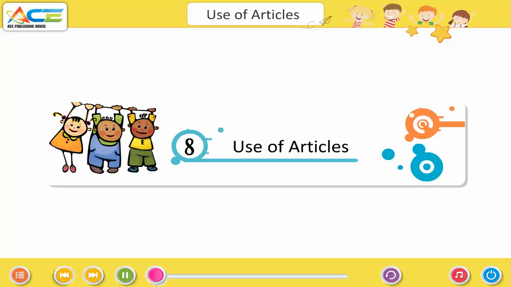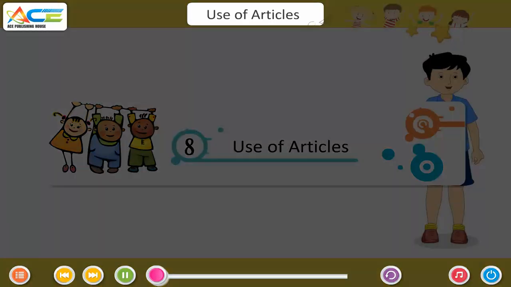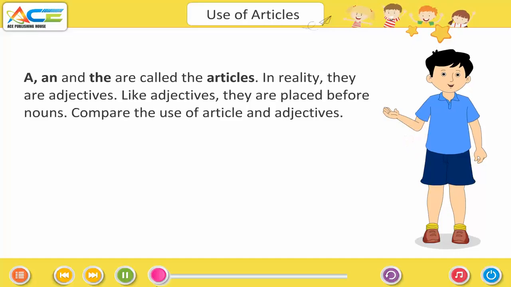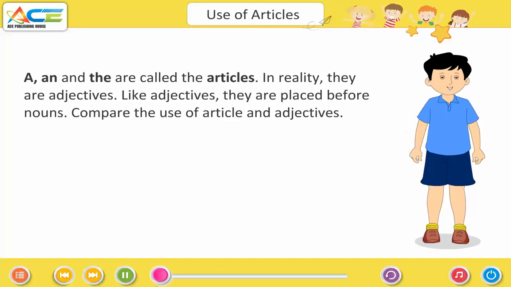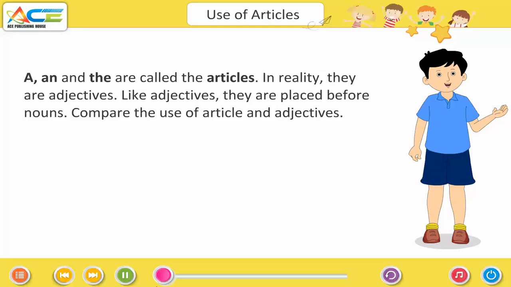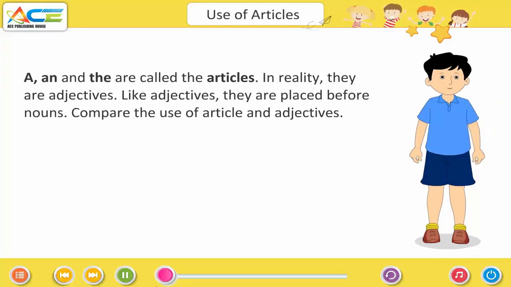Chapter 8, Use of Articles. A, an and the are called the articles. In reality, they are adjectives. Like adjectives, they are placed before nouns. Compare the use of article and adjectives.